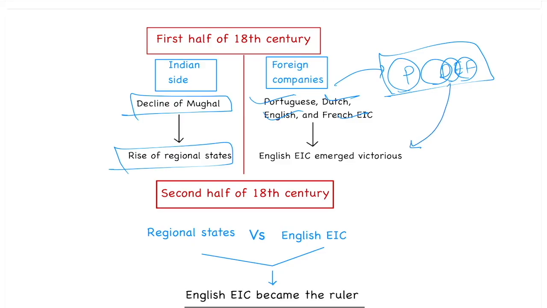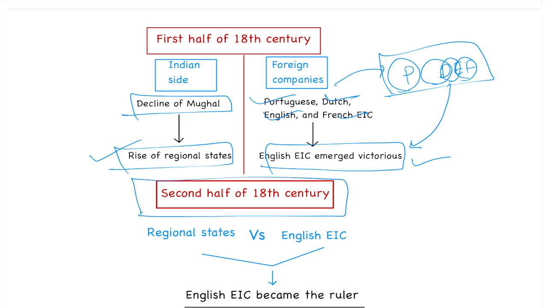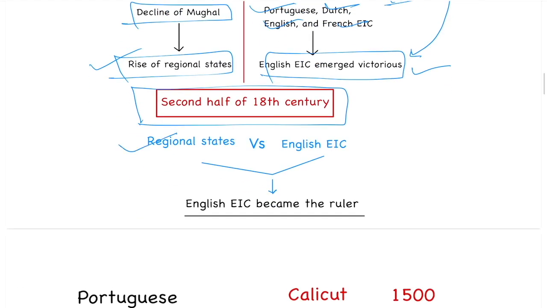Finally, the English defeated all of them and emerged victorious. So among the European companies, the English East India Company was dominant. In India, regional powers were dominant. In the second half of the 18th century, these regional states fought against the English East India Company and finally the English East India Company became a ruler.